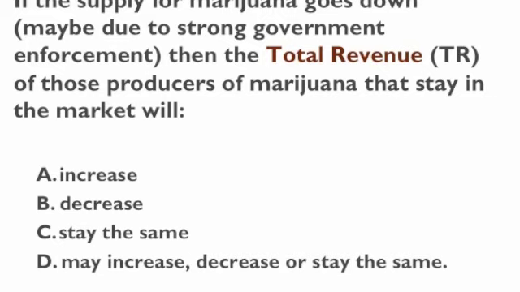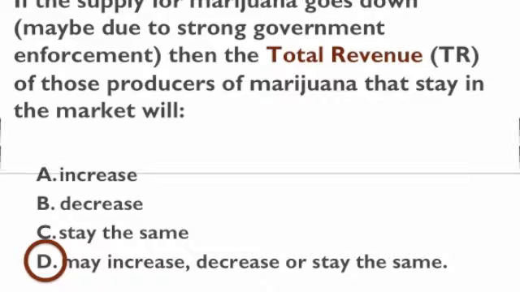And the answer is we can't really say, because in order to know, we need to know something about the price elasticity of marijuana. If the price elasticity of marijuana is one way, then the answer is one way. If it is the other way, then it's the other way. So as it was the case in class, the answer here is that we don't really know. It may decrease, or stay the same. We need to know something about the elasticity.